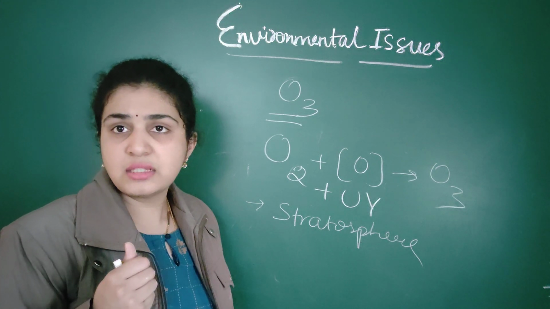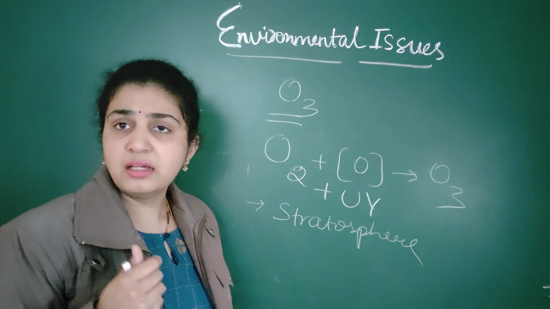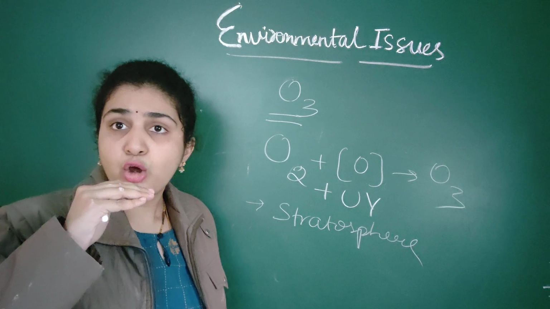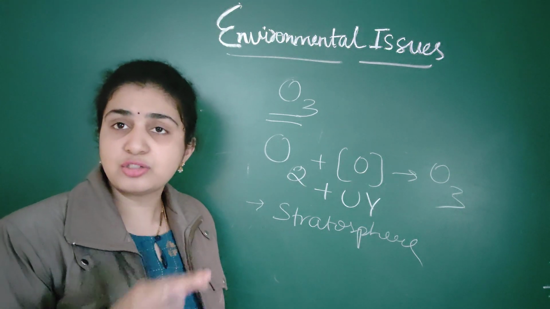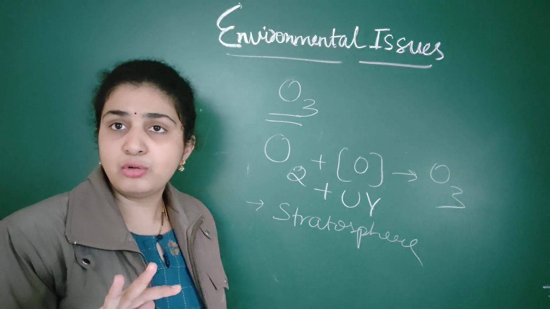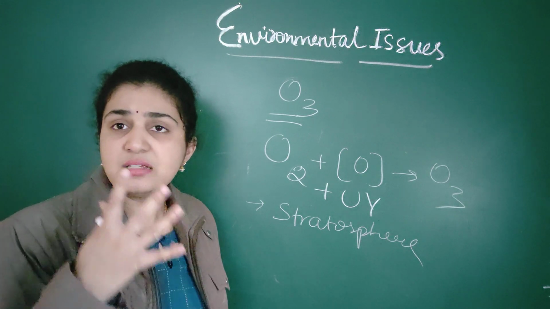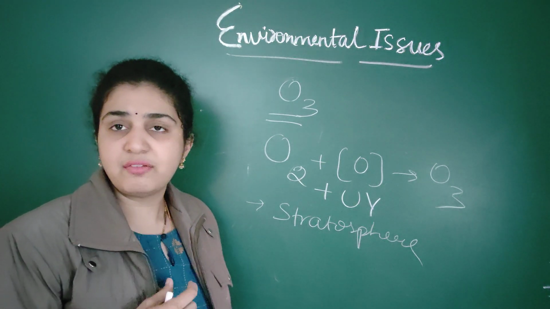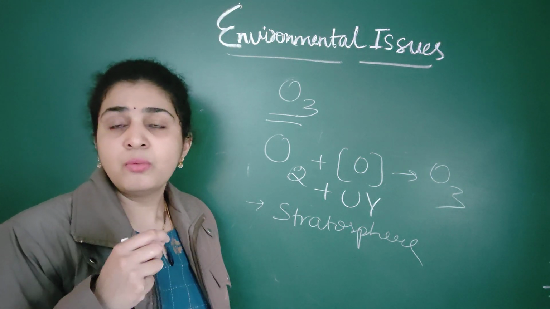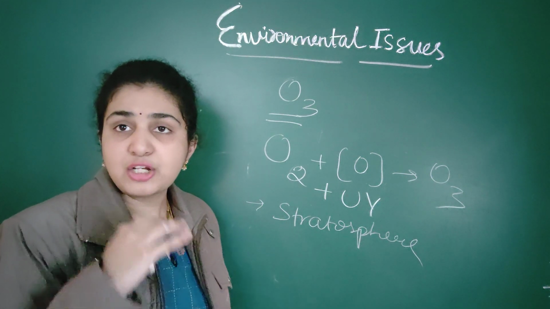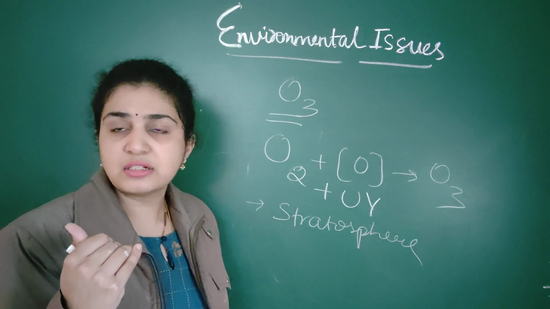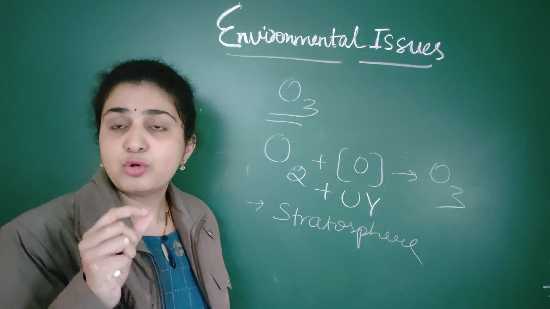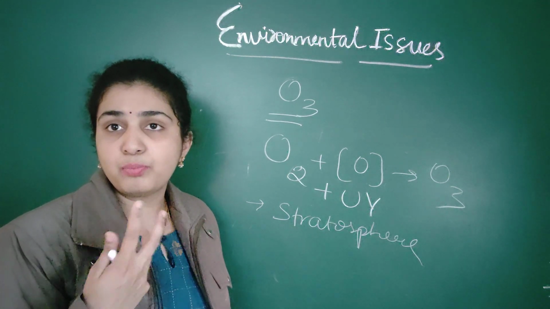But near the sun, we can't even go near it because of so much solar radiation associated with the sun. So this ozone layer should protect the Earth's surface. The thickness of the ozone should be very high to protect.